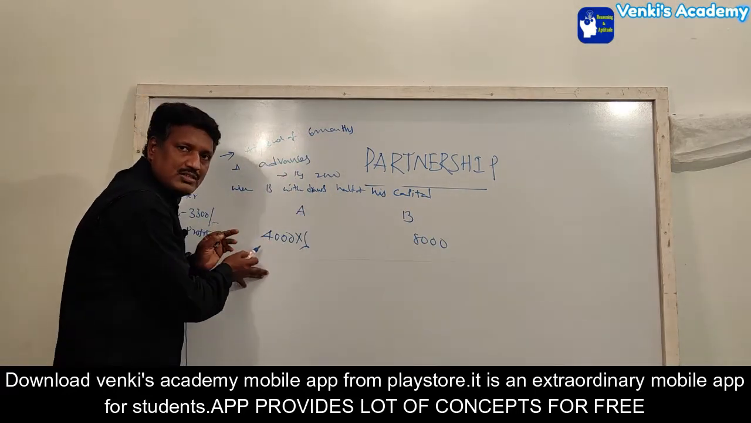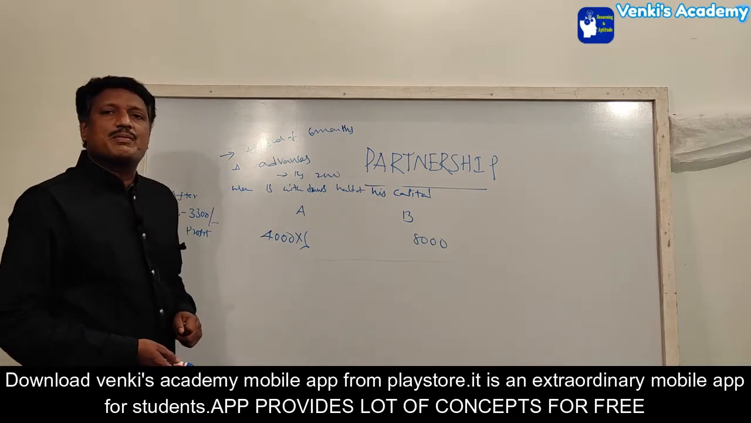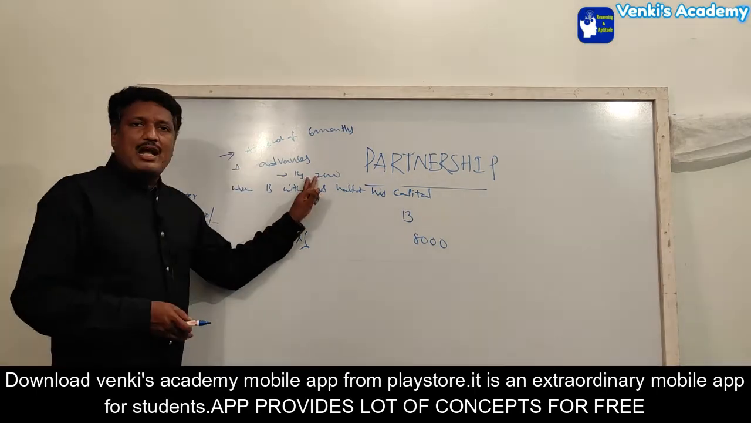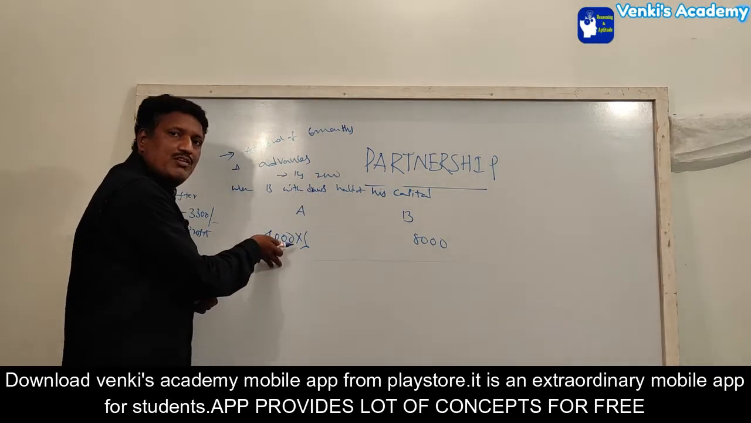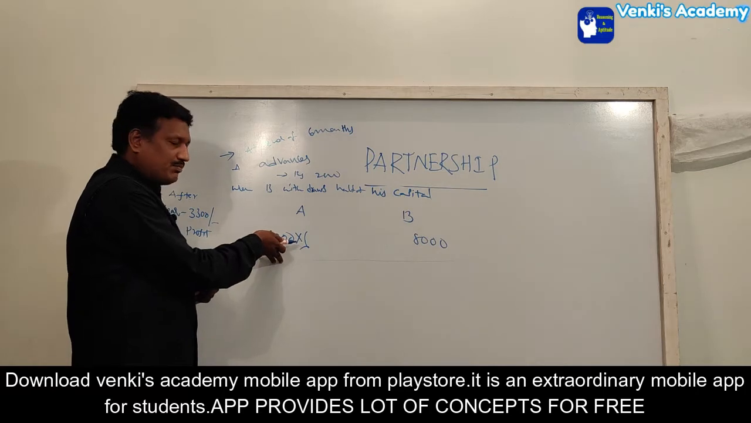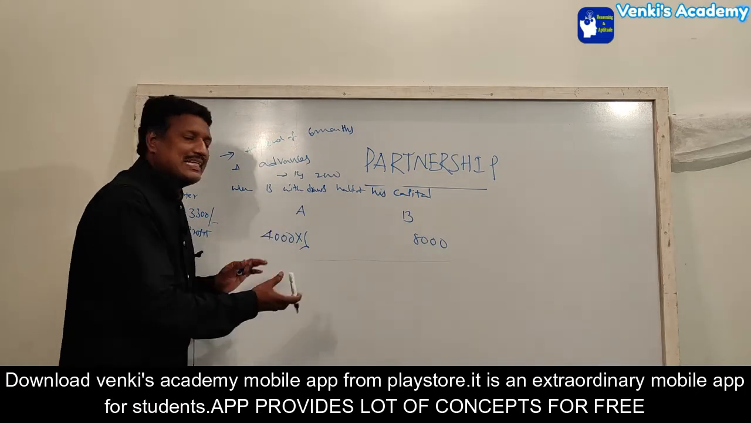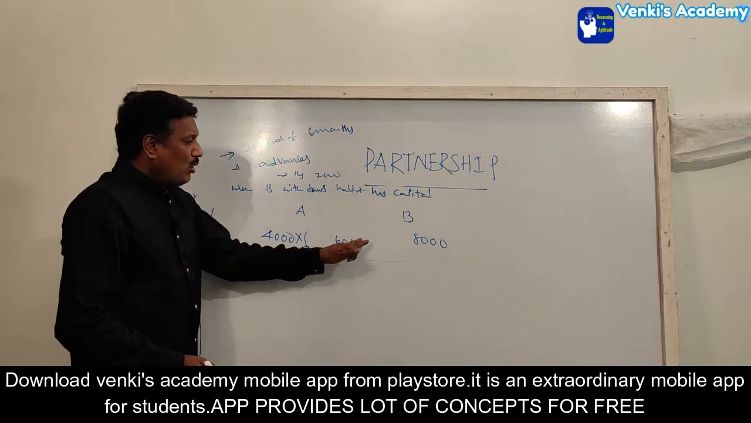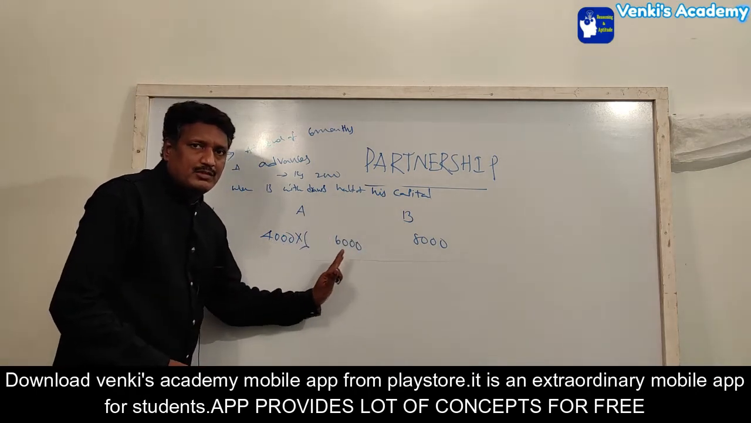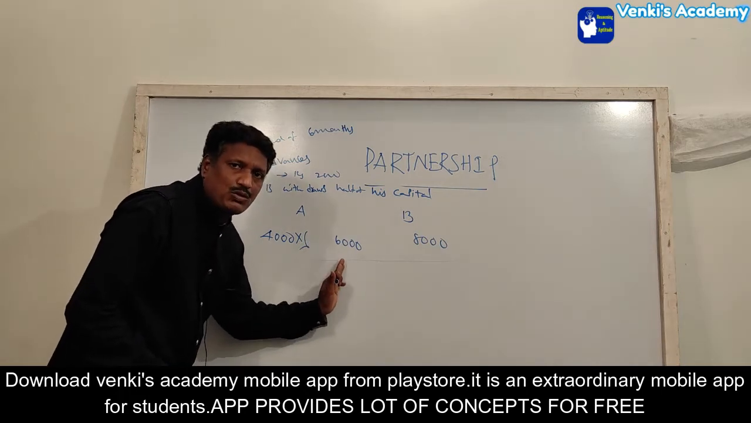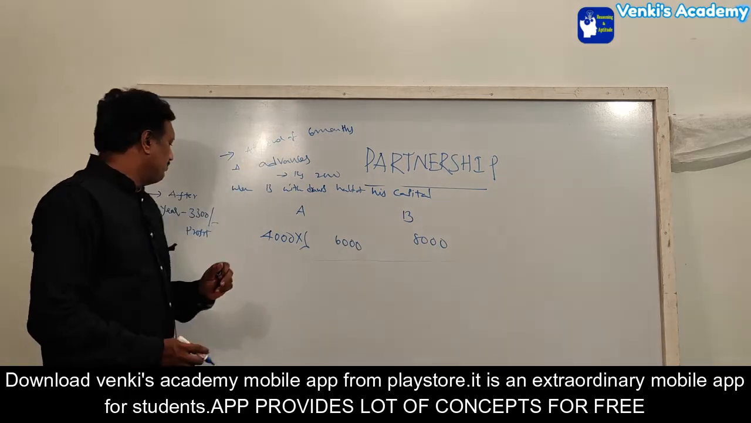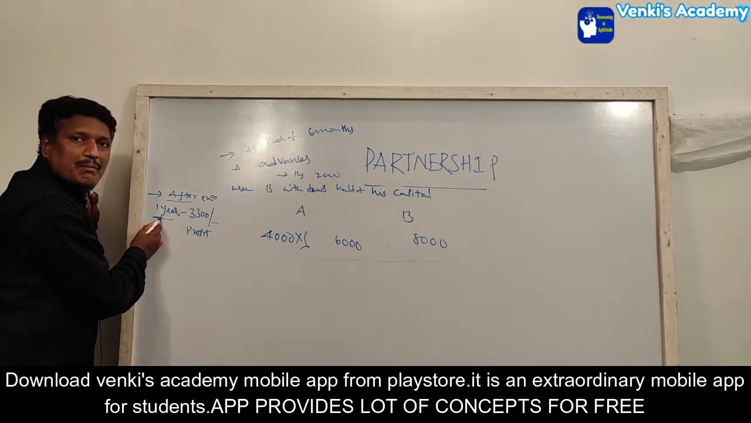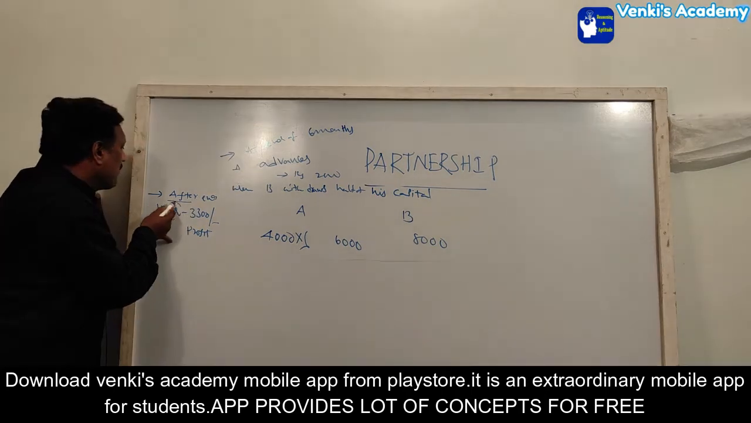So 4,000 is invested for 6 months. After the end of the 6 months, he invested extra investment of 2,000. So he advances, meaning he puts in more investment of 2,000. So this 4,000 plus 2,000 becomes 6,000. For what time period has he put this 6,000? Until the end of 1 year. So the business completely, the total period is 1 year.